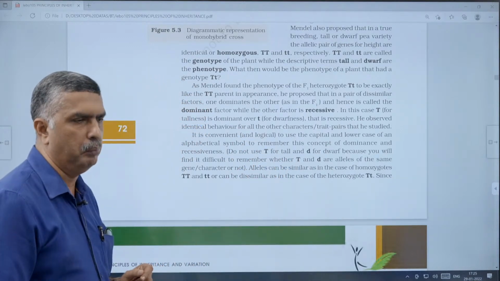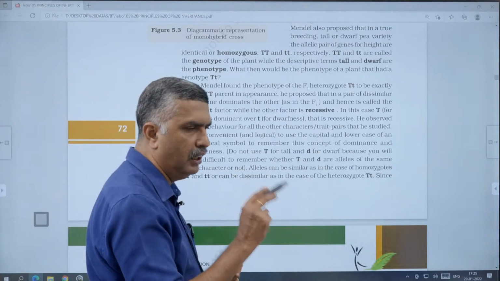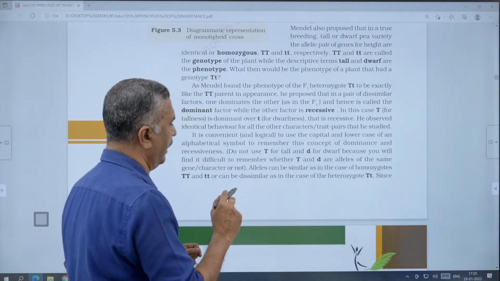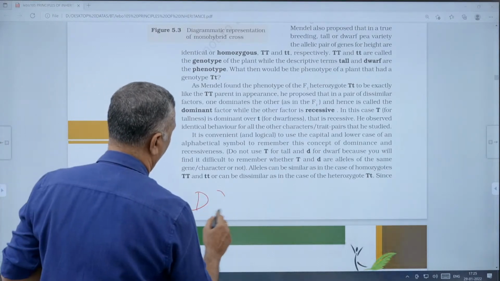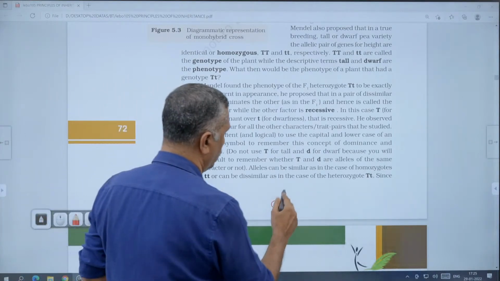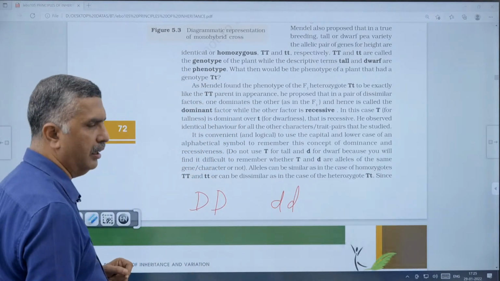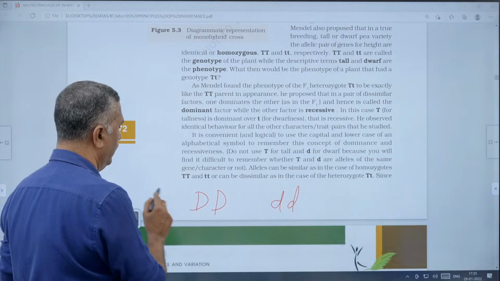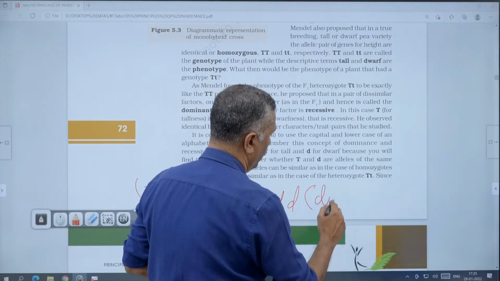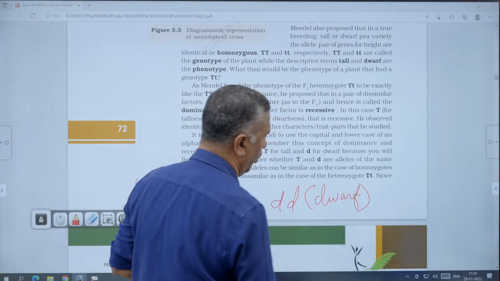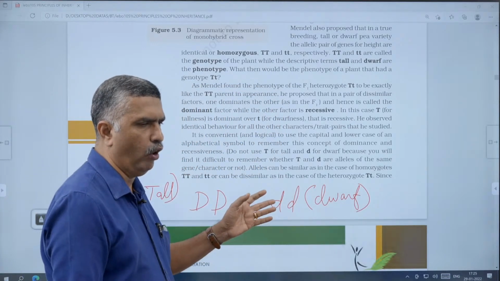The recessive character will be dwarf, and the first letter of dwarf, small d, will be used, while capital D is taken for tall. Capital D for tall and small d for dwarf: that type of notation is also applied. That is another type of gene notation, or gene symbolism. It is not very important.